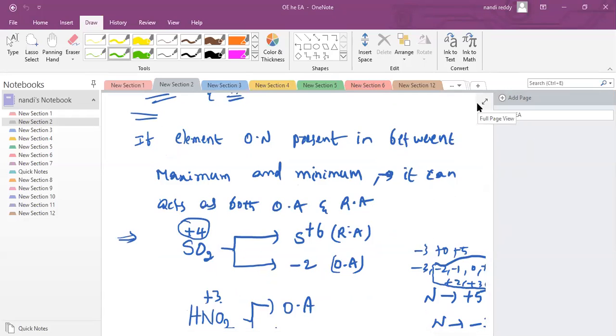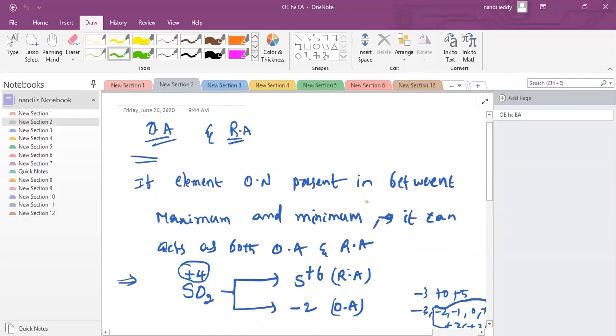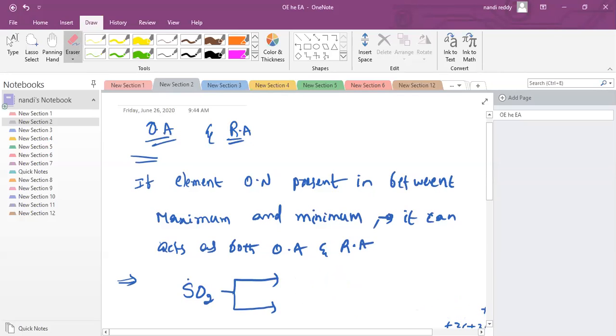I'm giving which can act as oxidizing agent, reducing agent. If an element's oxidation number is present in between maximum and minimum, it can act as an oxidizing agent as well as a reducing agent. Example: SO2 can act as oxidizing agent or reducing agent. Please find it. Can you find whether it is an oxidizing agent or reducing agent?